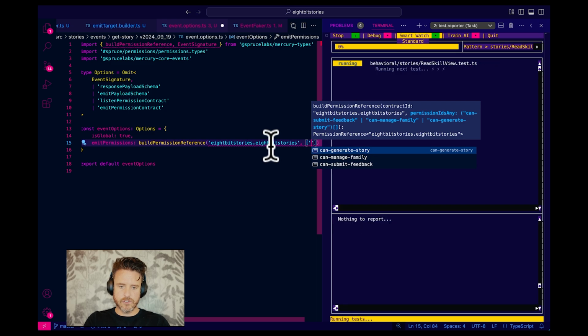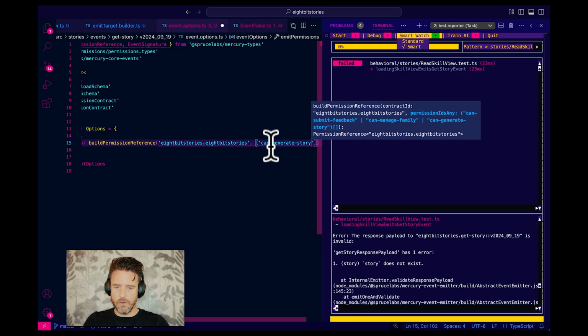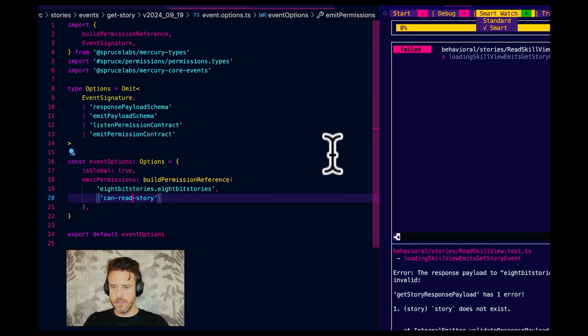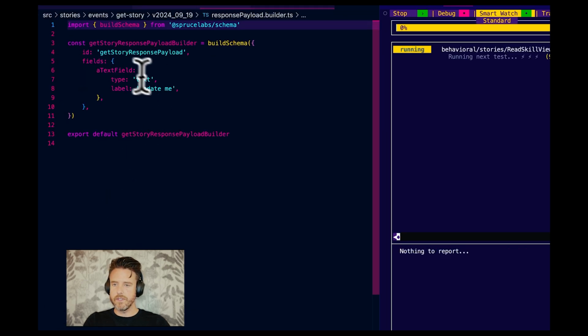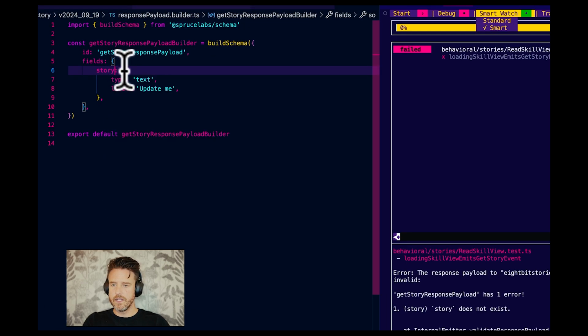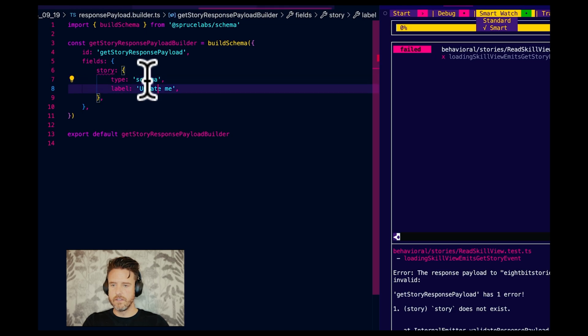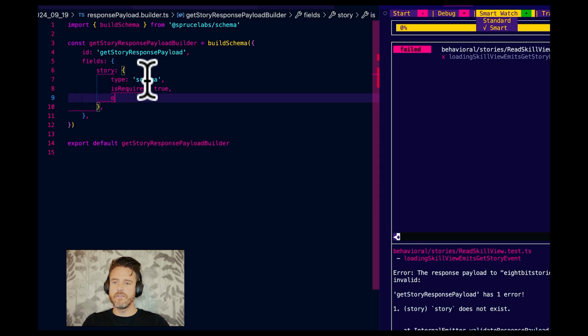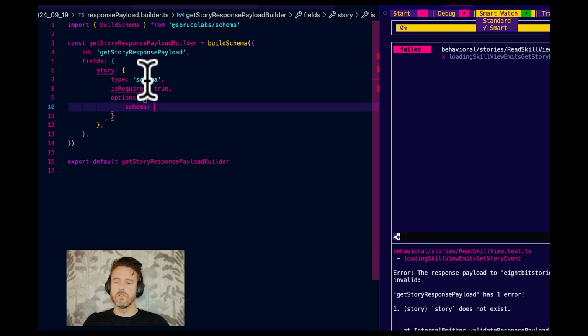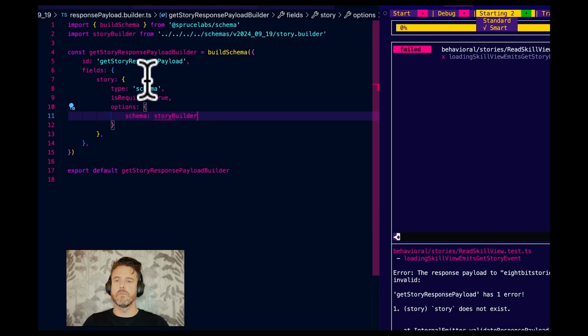And we have can generate story, can manage family. I want to do this: can read story. And then the response is going to be the story. Its type is going to be schema. It is required. And then if I go into option schema, I'm going to go story builder. Now remember, builders are not source code, they're configuration files.